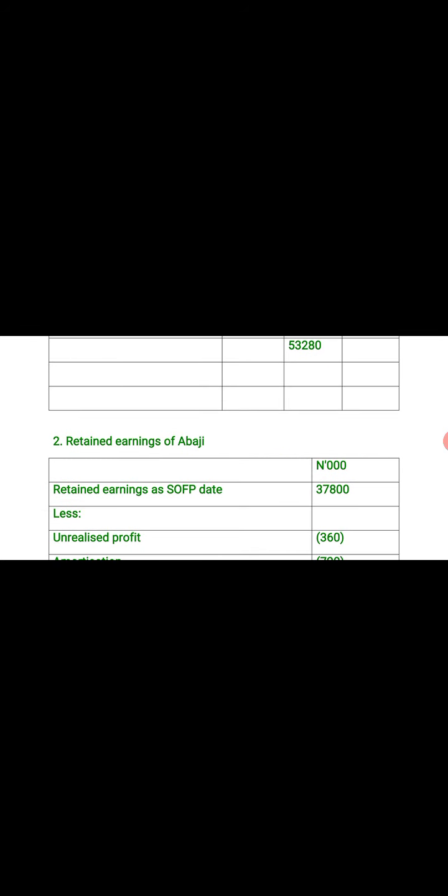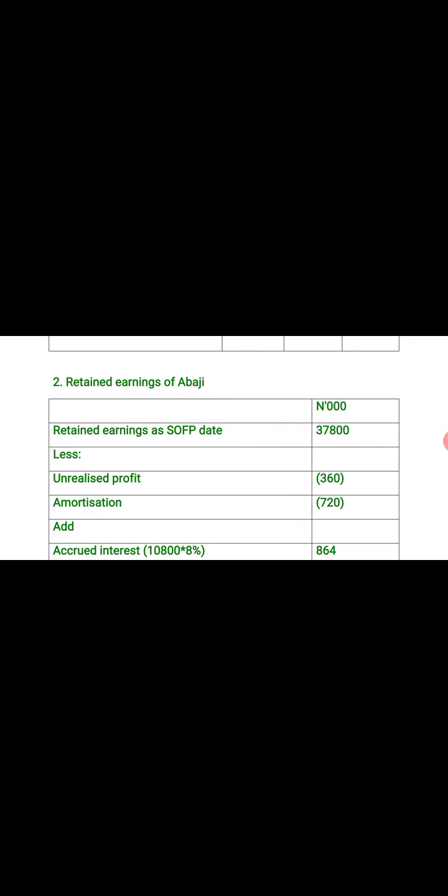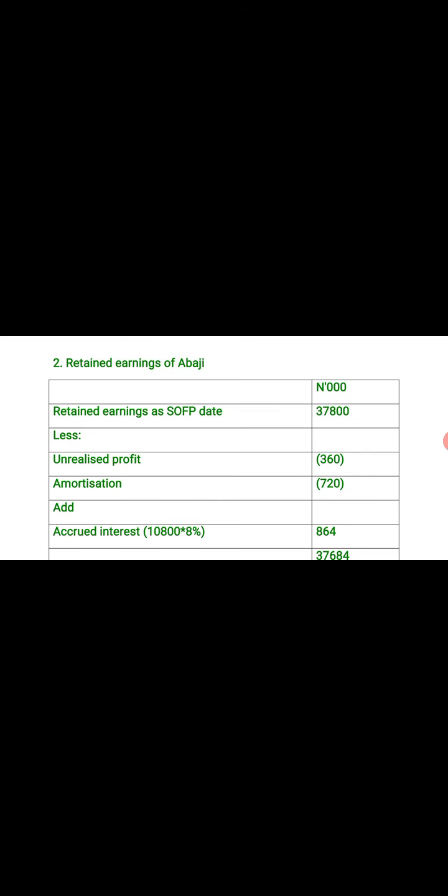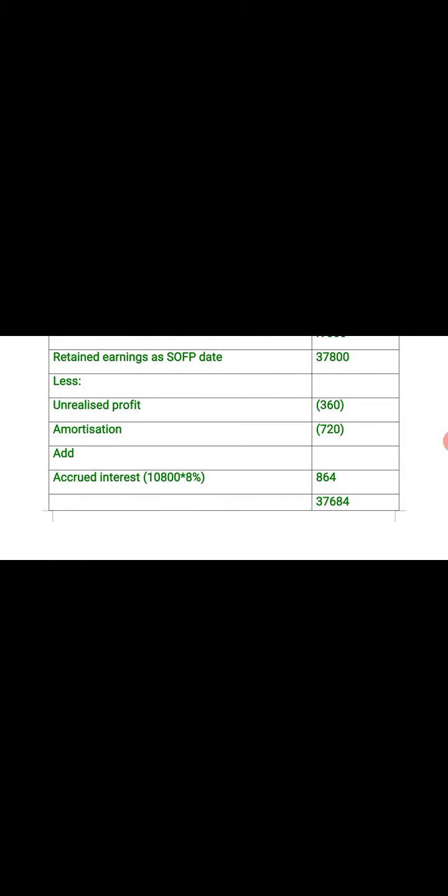Working number 2 is retained earnings of Abaji. How do we calculate the retained earnings as at date of SOFP? Is this less unrealized profit. So these are profits that affected Abaji that you need to deduct from Abaji, less amortization, and also add accrued interest, because this accrued interest had already been deducted. So you add the accrued interest, which will give us 864,000. So we have 37,684,000 naira.